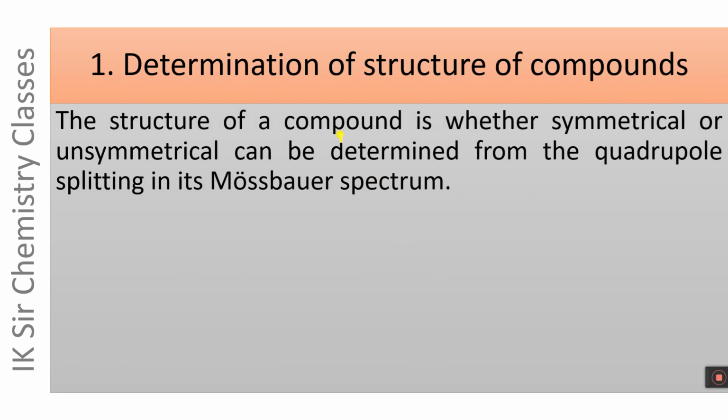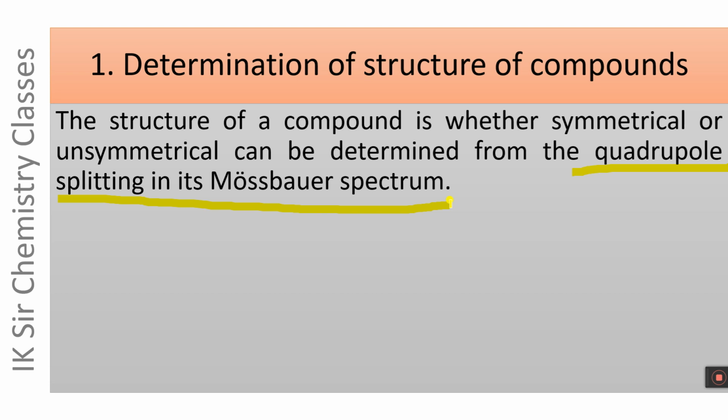Whether the structure of a compound is symmetrical or unsymmetrical can be determined from the quadrupole splitting in its Mössbauer spectrum. If the Mössbauer spectrum of a compound exhibits quadrupole splitting, it means it has an unsymmetrical structure.